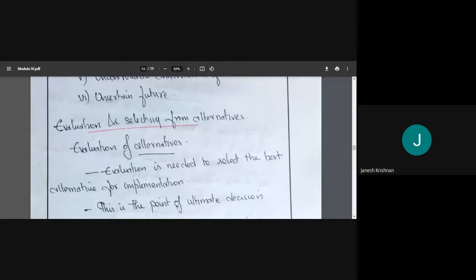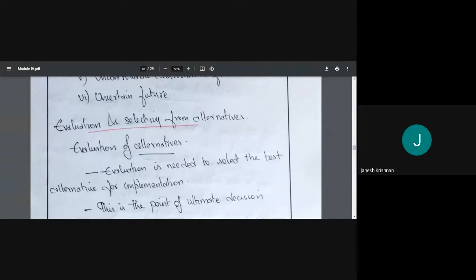So whenever we are making plans for the future, there are always limitations, because the future is uncertain. What we expect may not happen. Now, how do we evaluate and select from alternatives? We said going to Kashmir is our aim or objective. The alternatives are by car, bus, train, or flight. These four are alternatives. Now, how do we evaluate and choose the best?